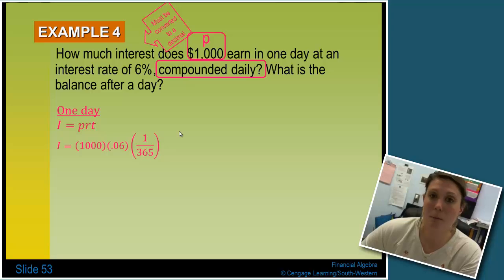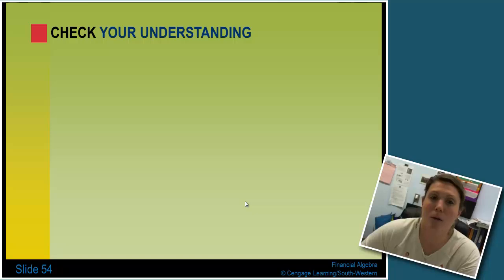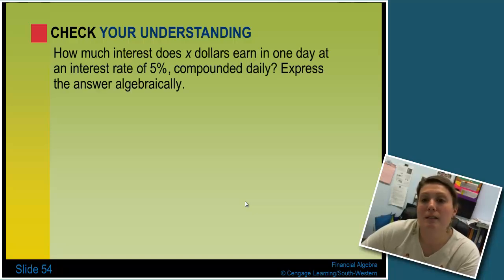So with my interest equals principal times rate times time, I pull out my $1,000, my rate of 6%, again I converted it, and my time is 1 day, so again it's always in years, so I have to put it in years, so 1 out of 365. Multiply those and you end up with 16 cents. So in 1 day I've earned 16 cents on $1,000. So my balance would be $1,000.16.